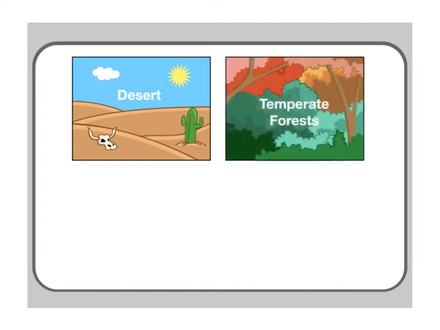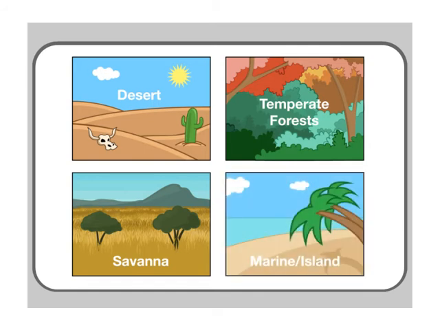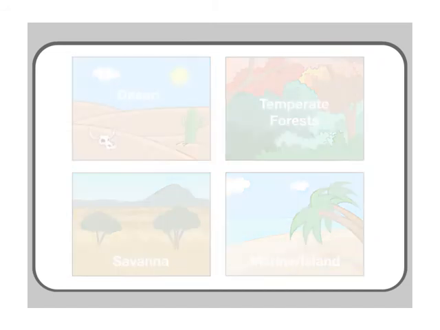Temperate forests have many deciduous trees that change colors in the fall, creating a colorful scenery. The African savanna takes up 1/5 of the continent. Basically, the African savanna is grassland with trees. Other biomes are found in the ocean and islands where many fish and marine animals make their home.